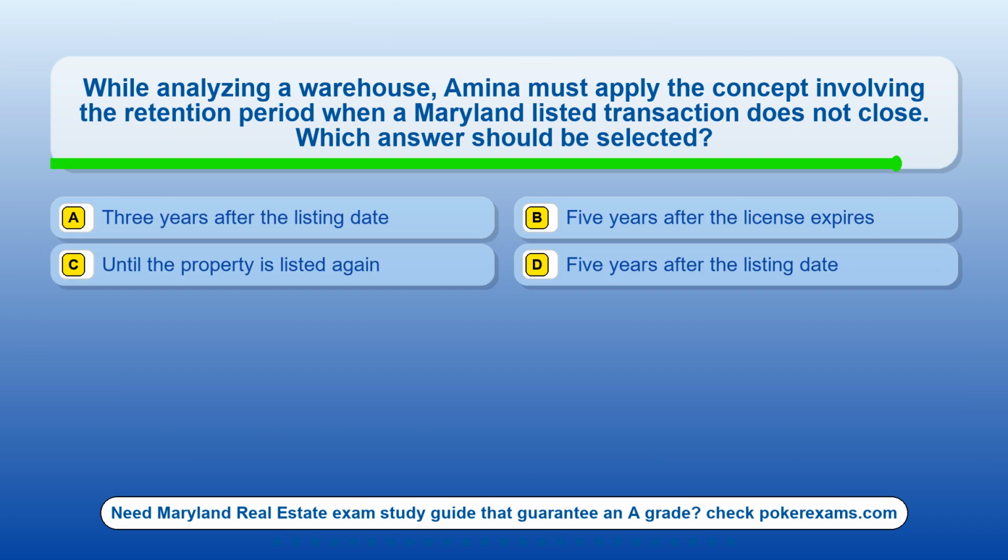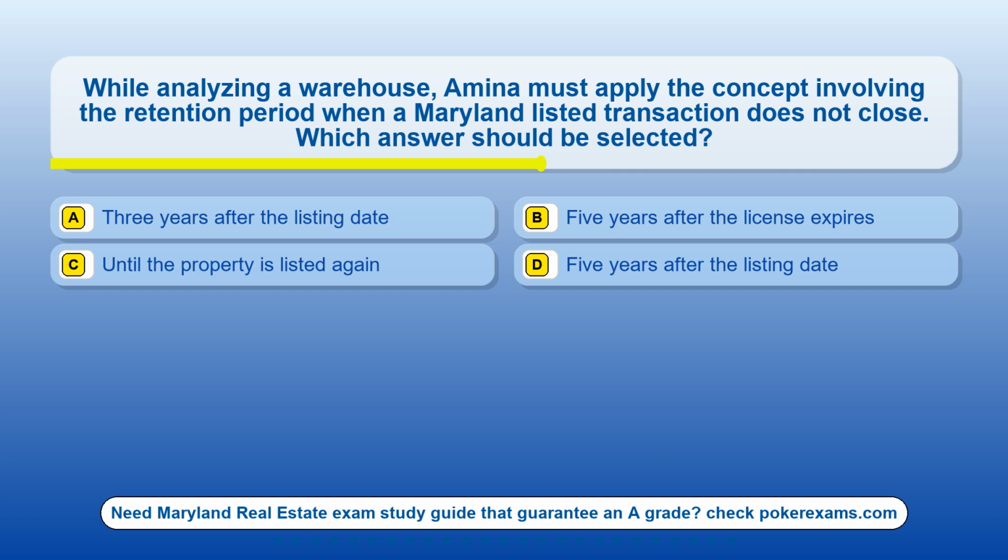Question 8. While analyzing a warehouse, Amina must apply the concept involving the retention period when a Maryland-listed transaction does not close. Which answer should be selected? Option A, 3 years after the listing date. Option B, 5 years after the license expires. Option C, until the property is listed again. Option D, 5 years after the listing date.